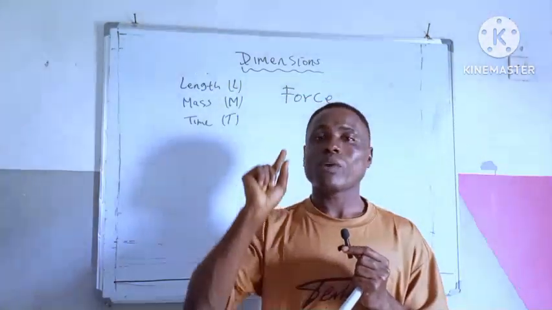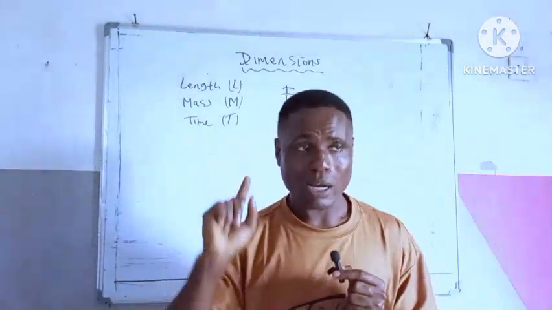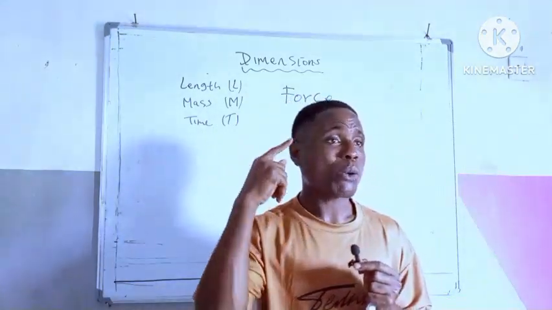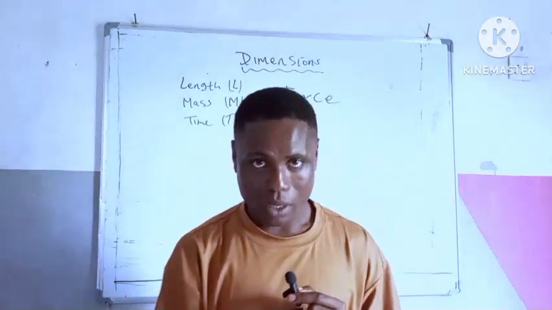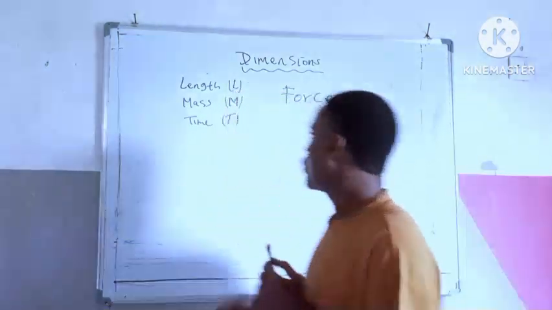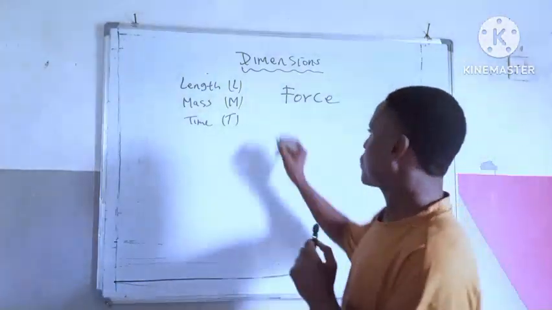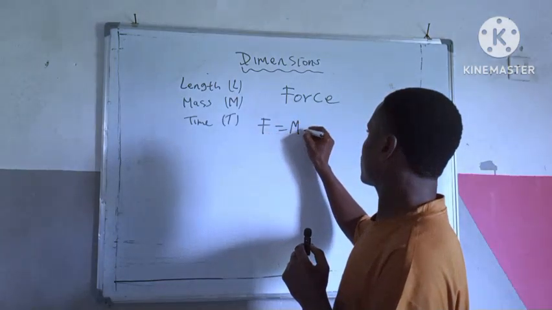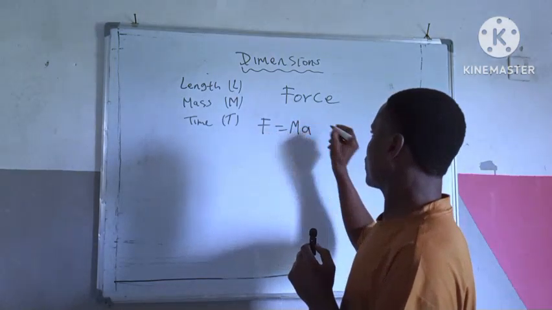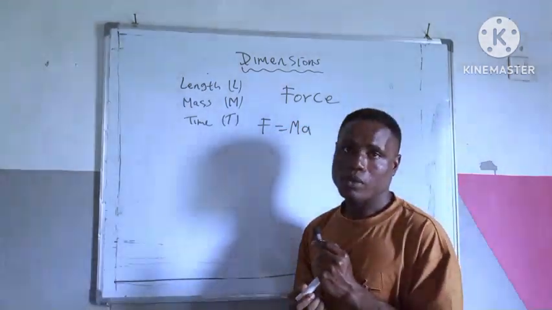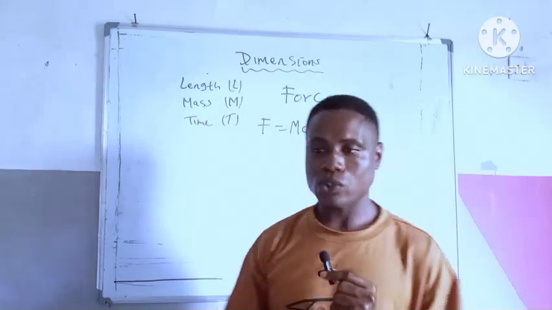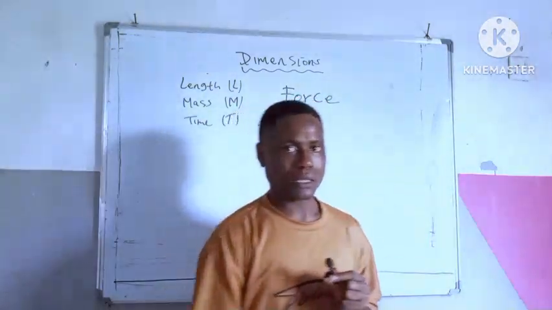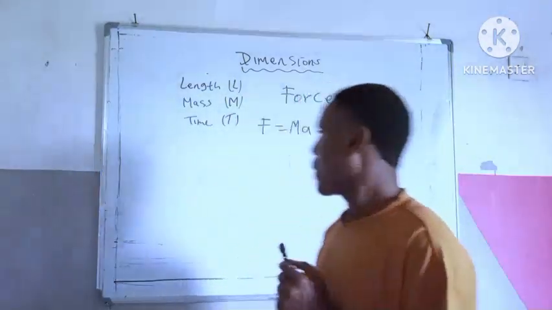So whenever you are given a particular quantity and you are asked what is the dimension of this thing, the first thing that should come to your mind is the formula. Are you getting it? So what is the formula of force? Force is mass times acceleration, or mg, mass times acceleration due to gravity. Let's use ma, that is mass times acceleration, okay? So this is the formula, right?